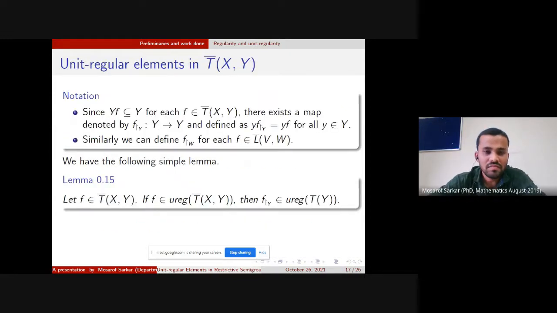Notation. We know that for every f belonging to T bar XY, Yf is a subset of Y. That is, there exists a restricted map f_Y from Y to Y such that y f_Y equals yf for all y in Y. Similarly, we can define f_W for all f belonging to L bar XY. Next, we have the following lemma. Let f belong to T bar XY. If f is irregular, then f_Y is irregular.